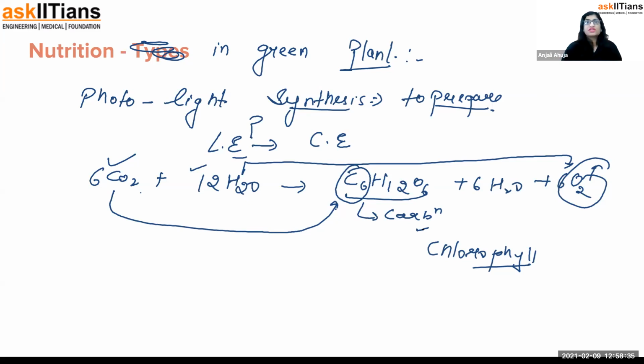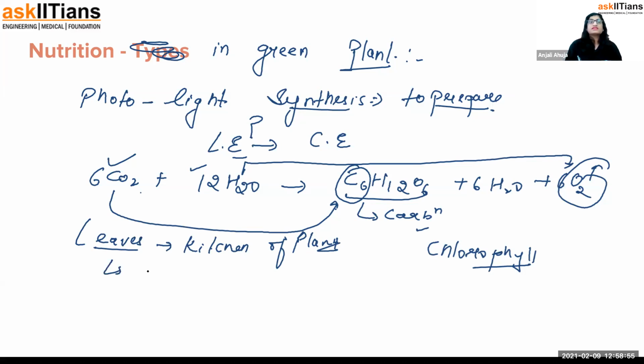Now talking about the leaves, which we call the kitchen of the plant. You know what, guys? In the leaves, there are certain parenchymatous cells. You have learned in the tissues chapter in your last class. There are certain parenchymatous cells present, which are known as mesophyll cells. This is the actual place where photosynthesis happens. Mesophyll cells are like a normal cell, but the chloroplast content in them is so high. They have a lot of chloroplast in them, and this is the place where photosynthesis happens.